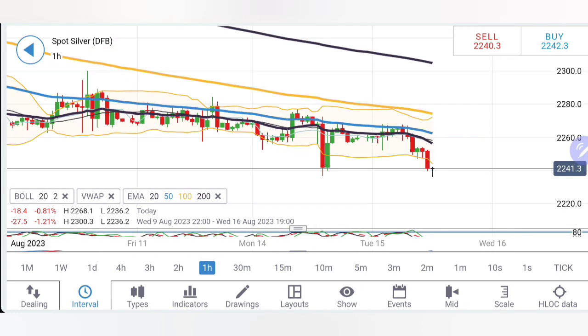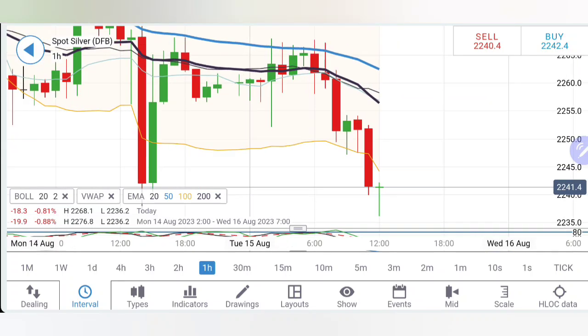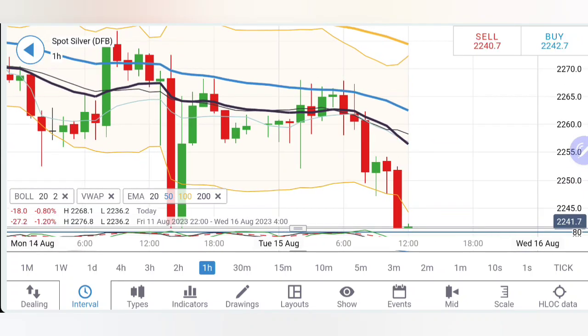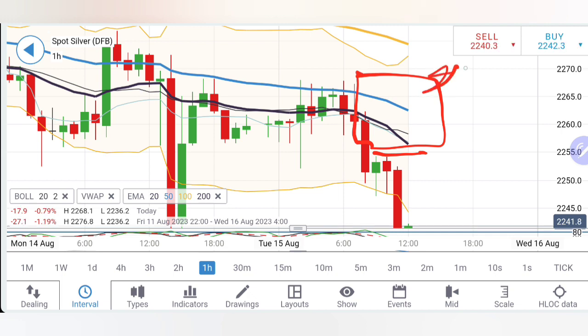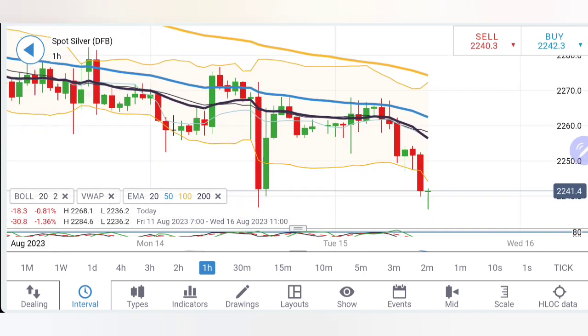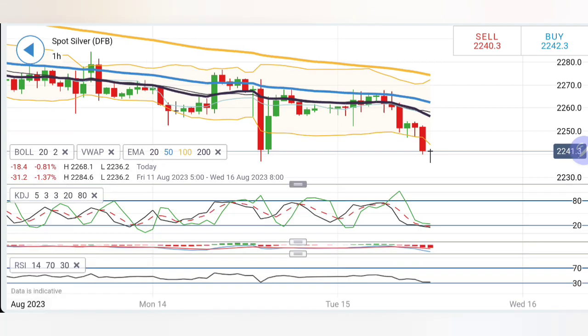If you look at the hourly charts, you will find yes, it has traded outside Bollinger Bands, a pullback it is trying to show. And a greater resistance is seen at 2255, 2270 zone. So this is the zone which silver needs to break past today in order to confirm the rise. But let's have a further detailed look.